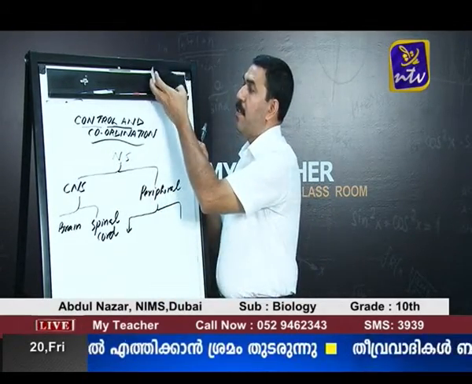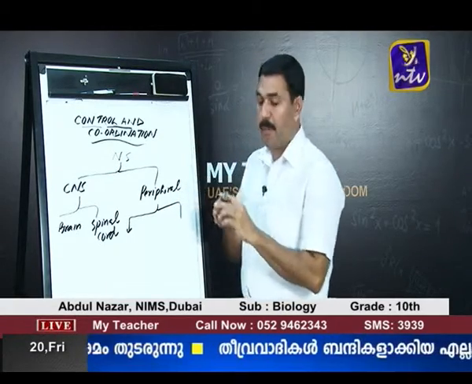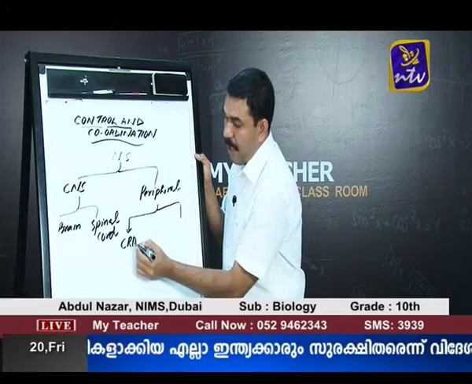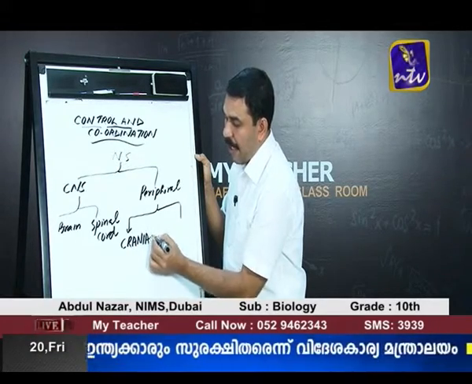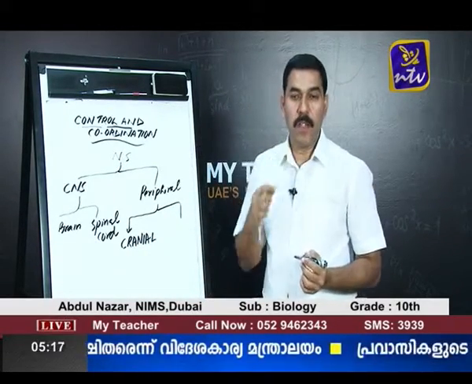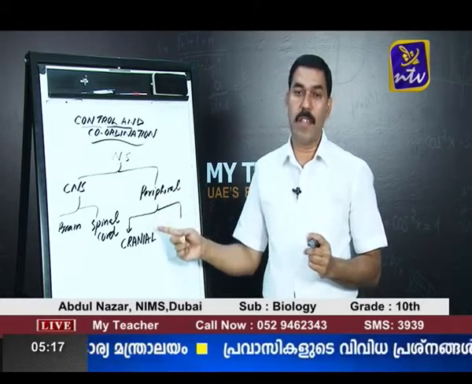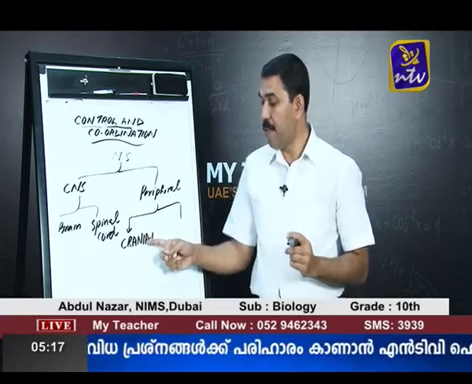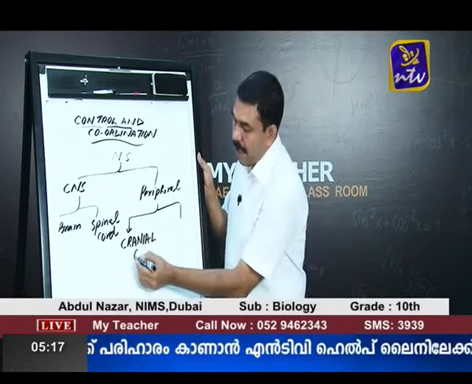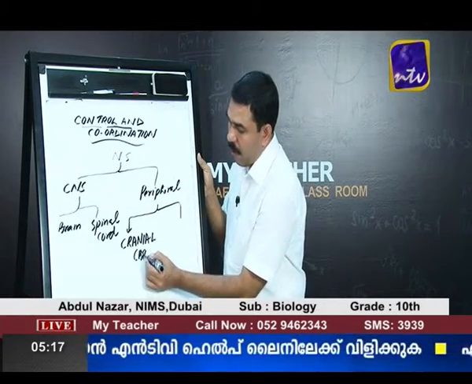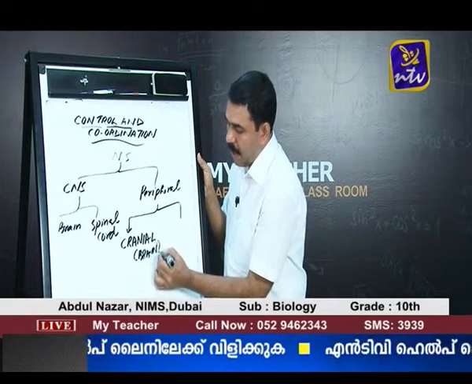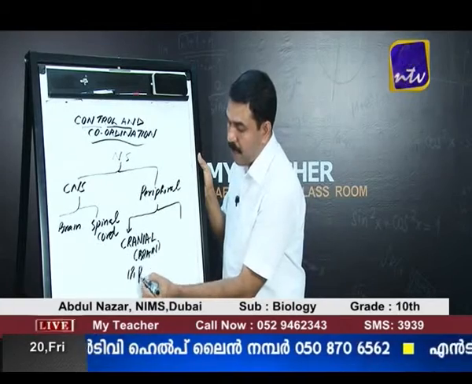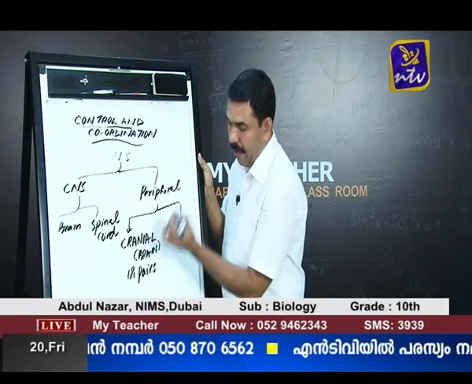It consists of two types of nerves. One is the nerves which originate from the brain, and these nerves are called cranial nerves. There are 12 pairs of cranial nerves, or 12 pairs of nerves originating from the brain.